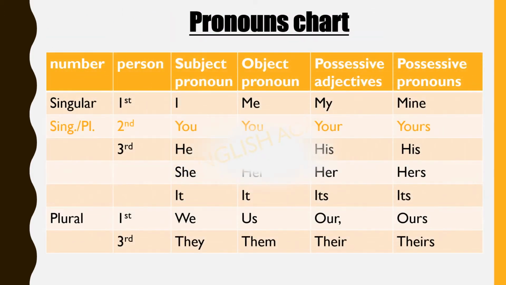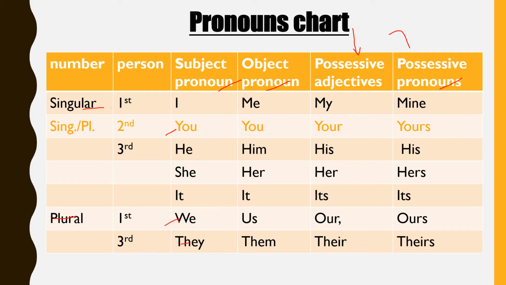So here is a chart that will help you to understand the subject pronouns, object pronouns and possessive pronouns. So this is something extra, it will help you to understand this, so I have added it in this chart. As I told you, singulars and plurals: I, he, she, it are singular, whereas you is singular and plural both, and we and they are plurals.